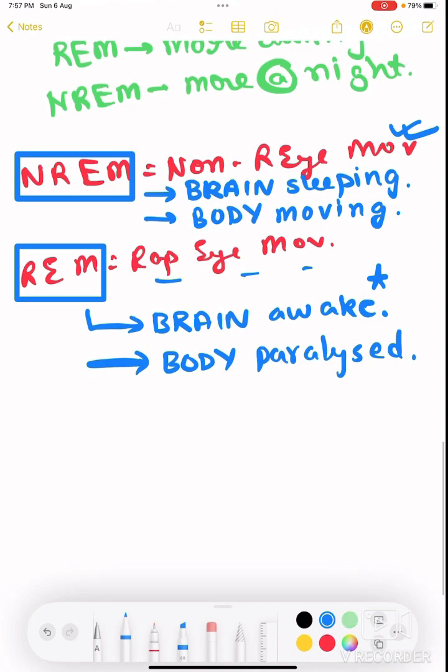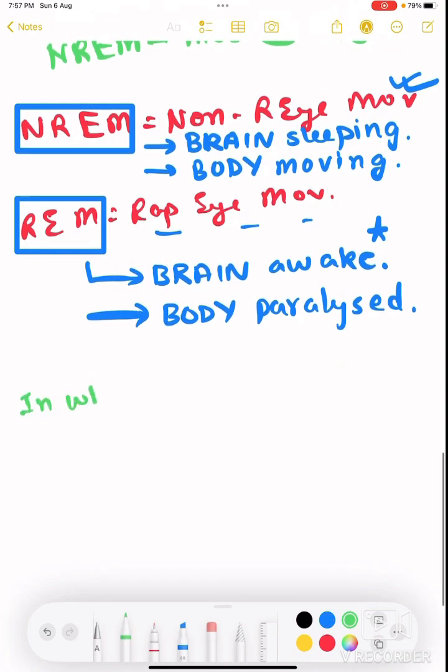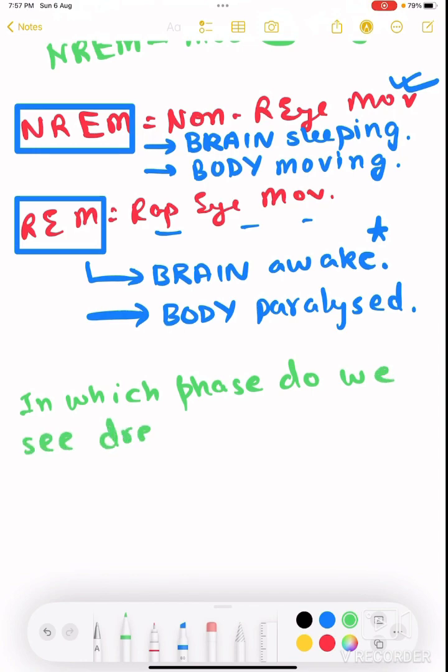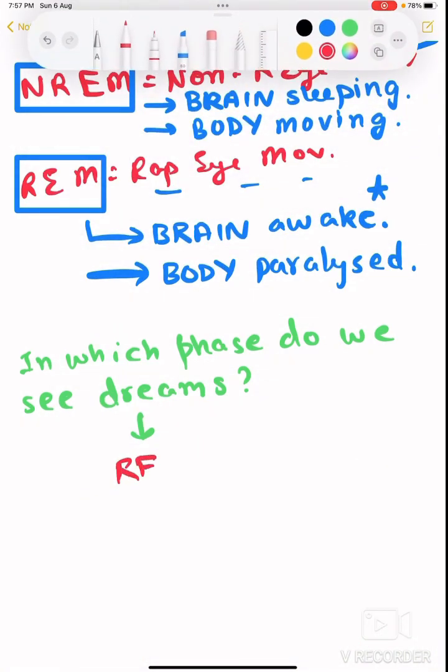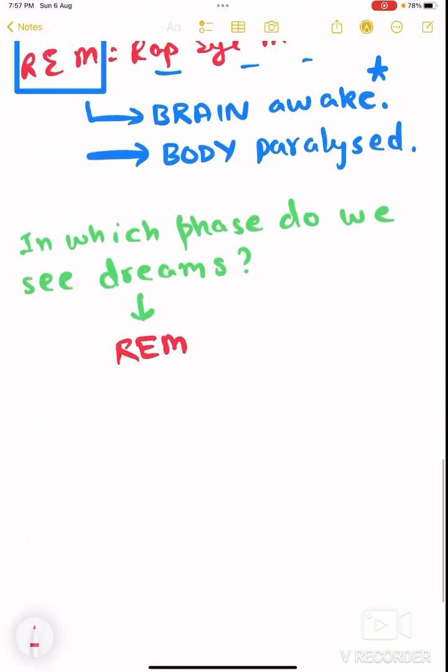So if I ask you, in which phase of the sleep cycle do we see dreams? Of course, to see dreams, your brain has to be awake, right? And when the brain is awake, the eyes are moving, which means that we see dreams in REM sleep, right?